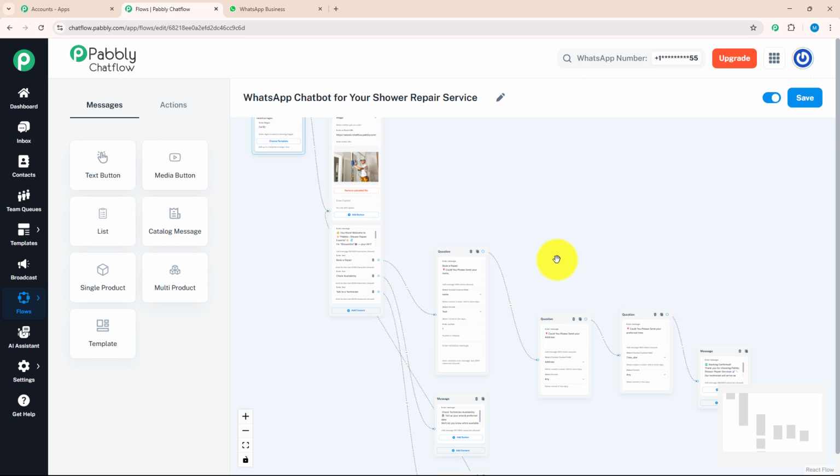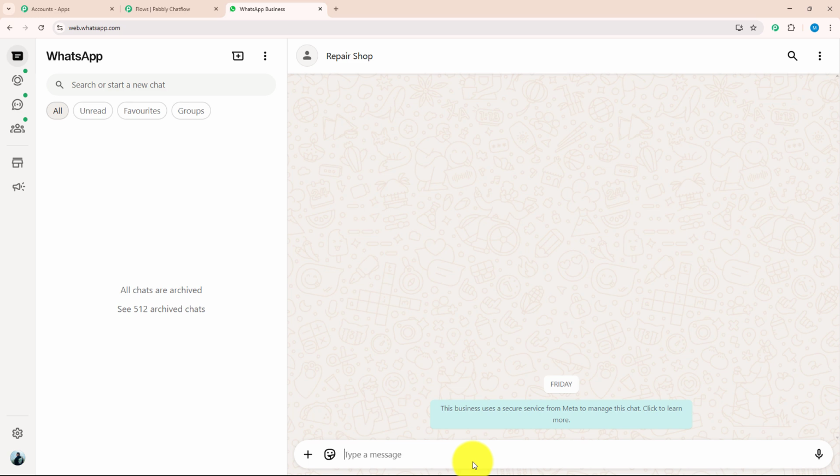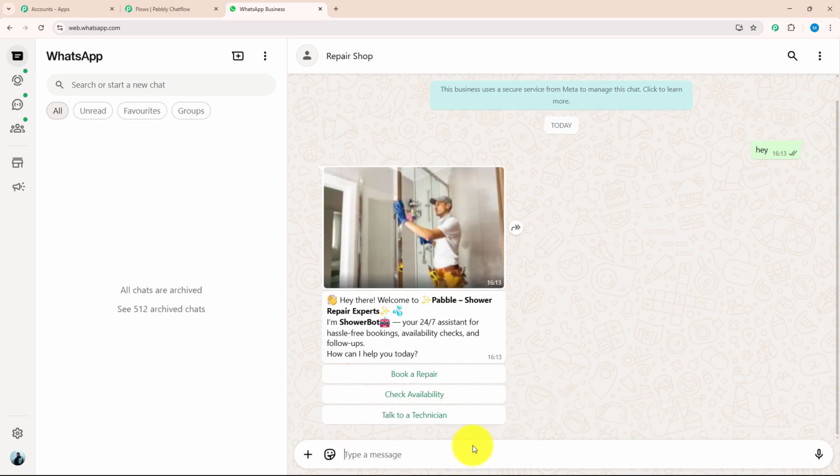For that, I need to open WhatsApp Web and over here I will type a key message. For example, hey. As you can see, I got a reply which welcomed me to Pabbly Shower Repair Experts. With that, I got 3 action buttons out of which I can choose according to my requirement. Let's say I want to book a service. For that, I will click on Book a Repair.